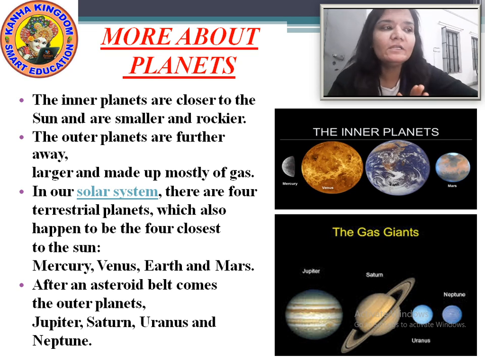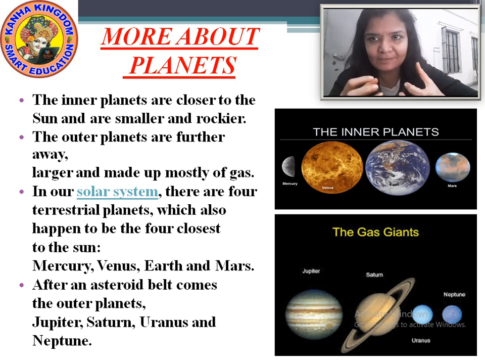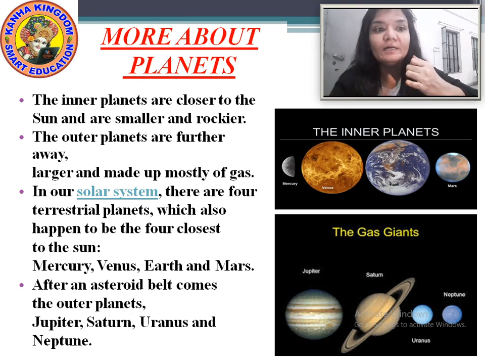And the outer planets are also called gas giants, because they are bigger in shape and size. These planets are non-terrestrial planets, outer planets or gas giants. They are Jupiter, Saturn, Uranus and Neptune.